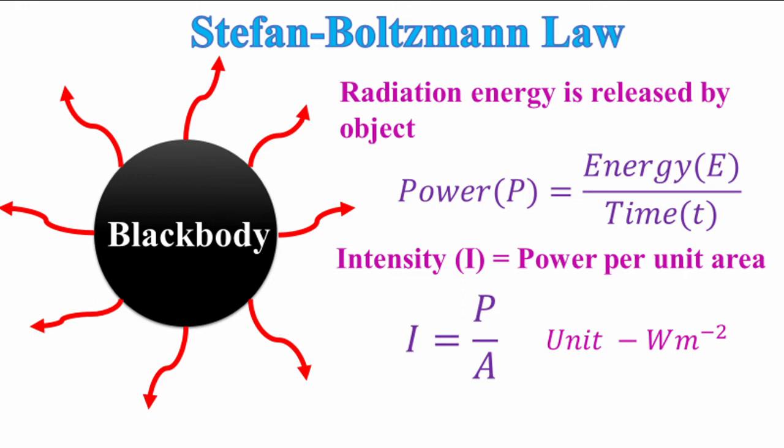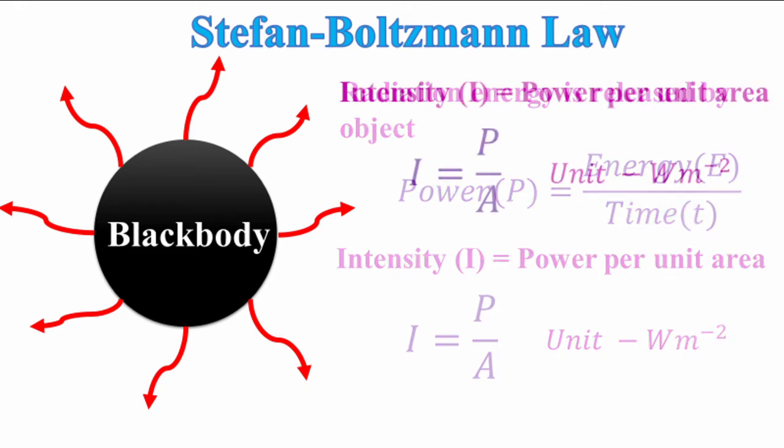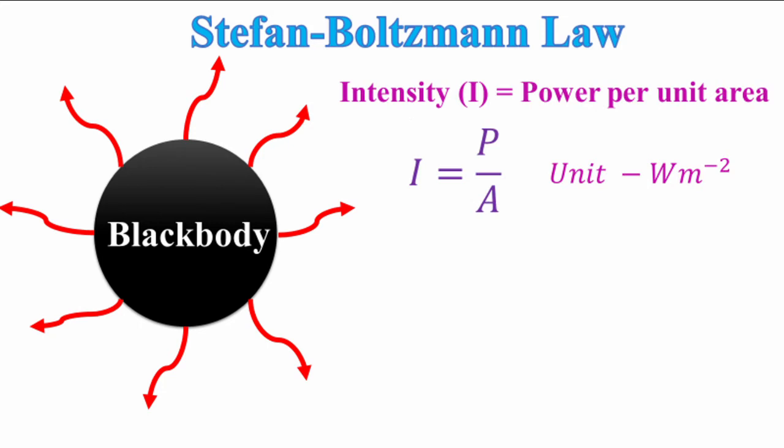So this is basically the energy released by 1 square meter of the black body per second, which is obviously independent of the size of the black body and the duration of radiation. Experimentally, it has been found that the intensity of radiation depends on the fourth power of the surface temperature in Kelvin. And the proportionality constant of this relationship is the only factor that we didn't consider, and that is the